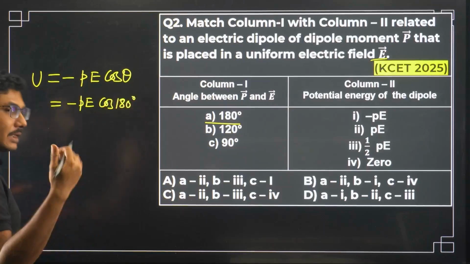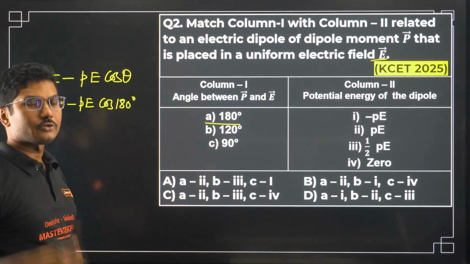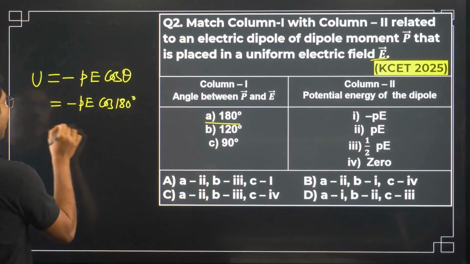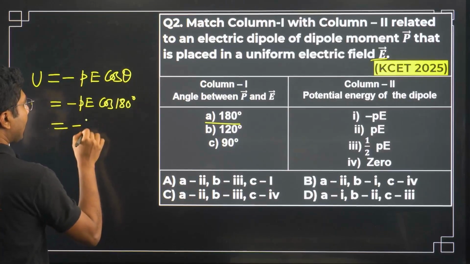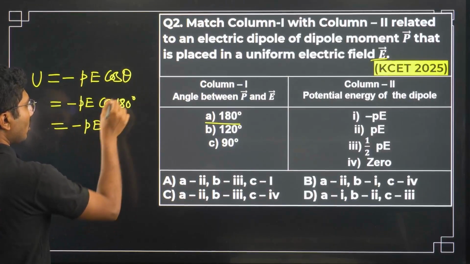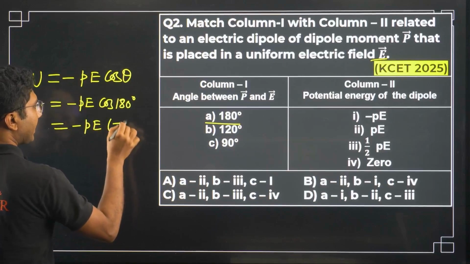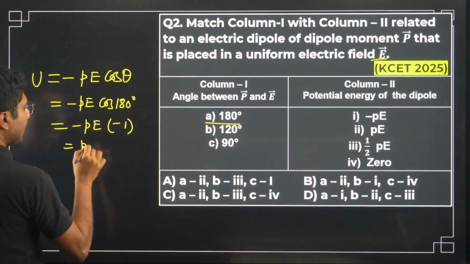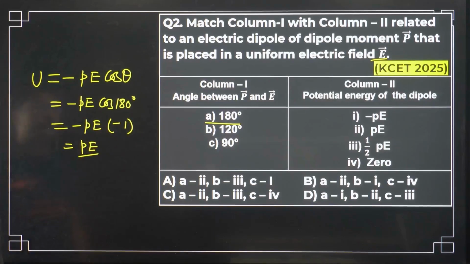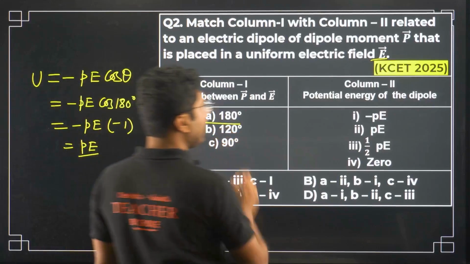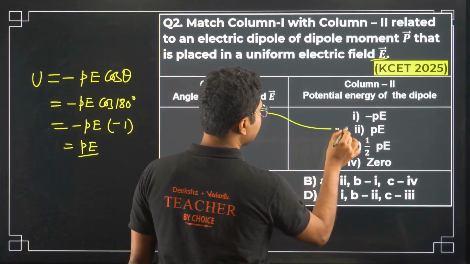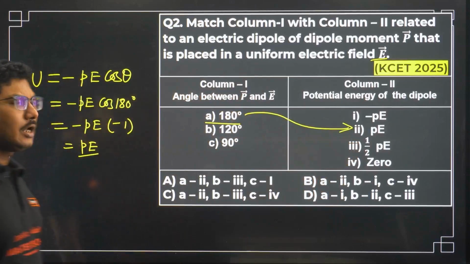Here we have to remember that we assume cos 90 is 0, so that is our starting point, and from there we calculate everything. Minus PE cos 180 degrees means minus minus 1, so it is PE. For 180 degrees the potential energy is PE, so that is number 2.